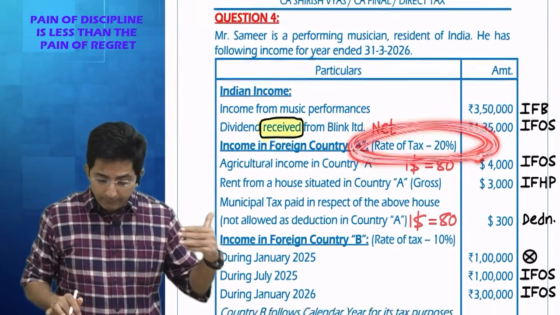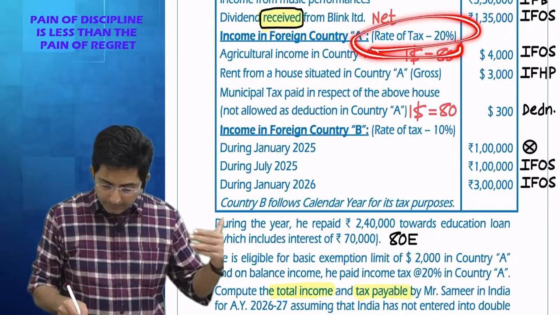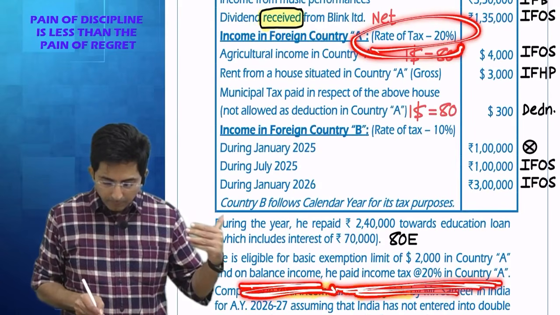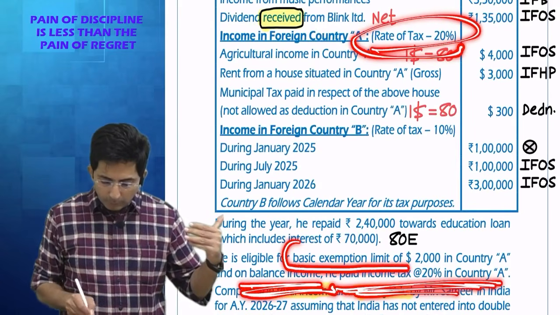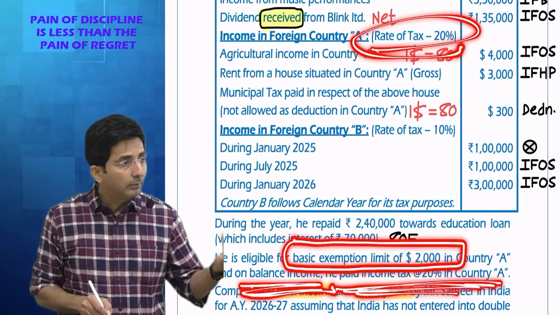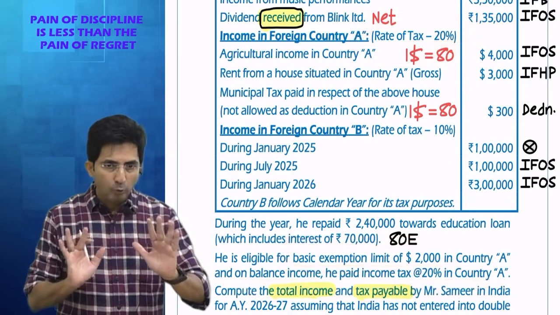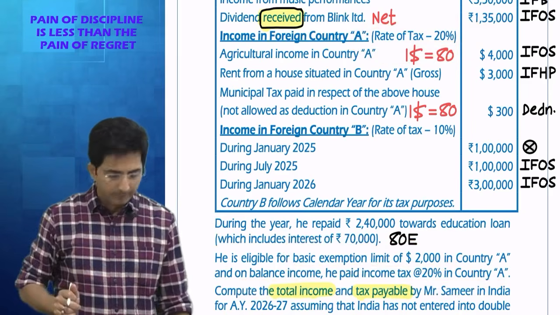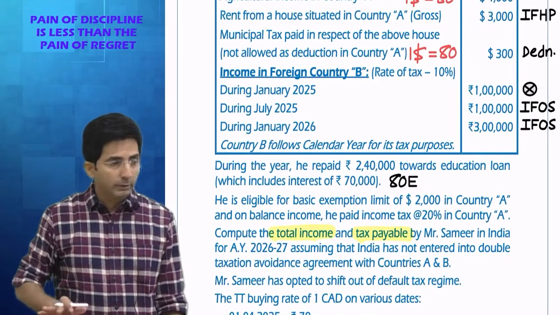Below they have clearly given that 20% is for the excess amount, balance income. Up to the level of $2,000, the tax is 0. So we'll see how to do that. But in this question, calculation of average rate will be important. That's it. We have read all the information.